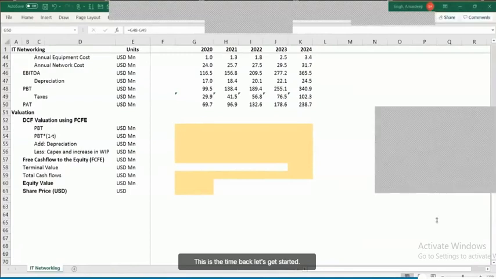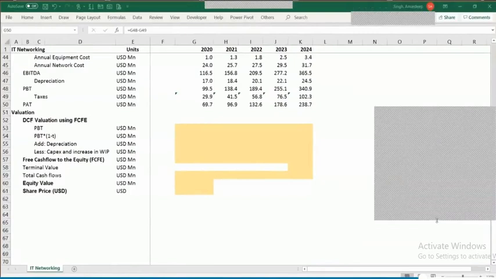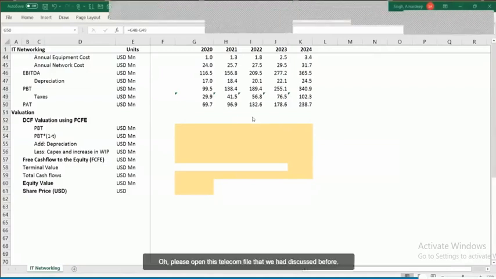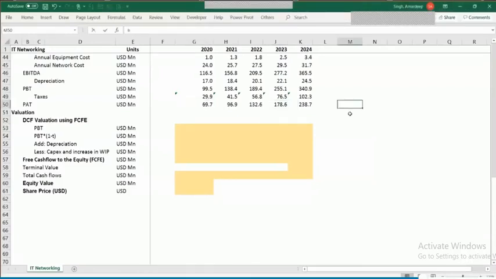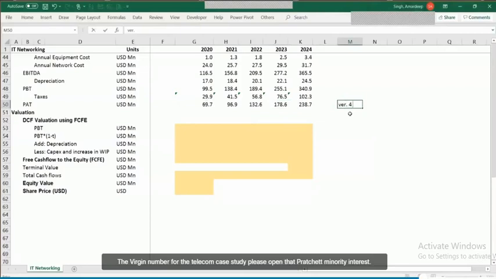Let's get started. So please open this telecom file that we had discussed before. Please open the version number 4 of that. So it's the version number 4 of the telecom case study. Please open that.